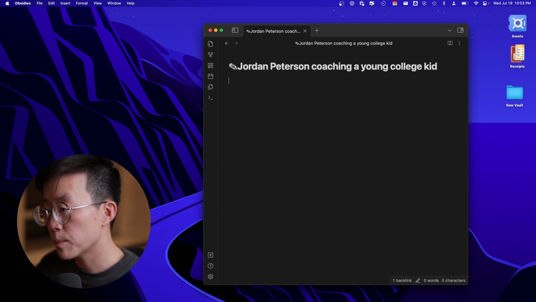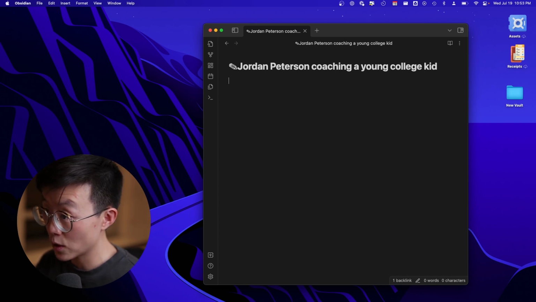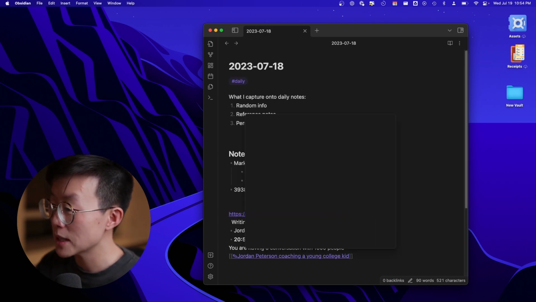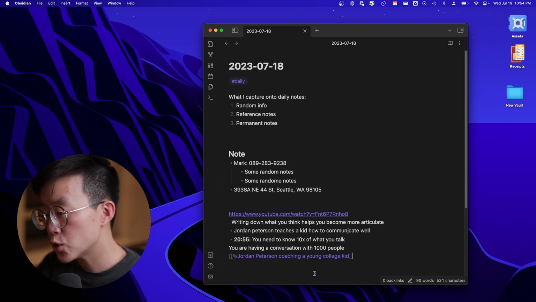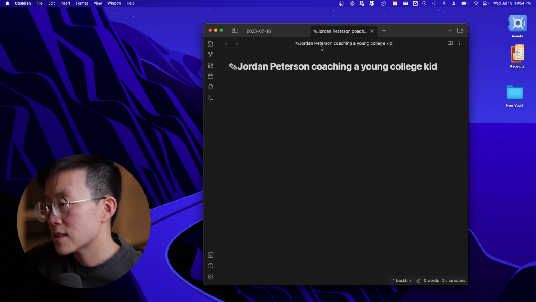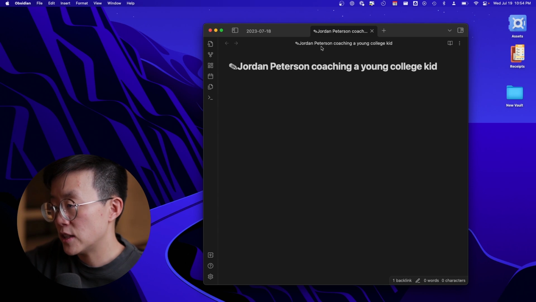If you want to go back to the daily note, because we have already programmed the back and forward shortcut, you can simply use the shortcut to go back to the daily note. One quick note is that if you don't do Option Enter, but instead you do Command Enter, it's going to create the note but on a different tab.